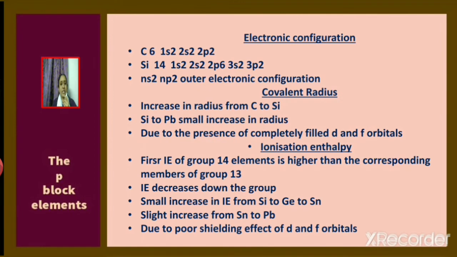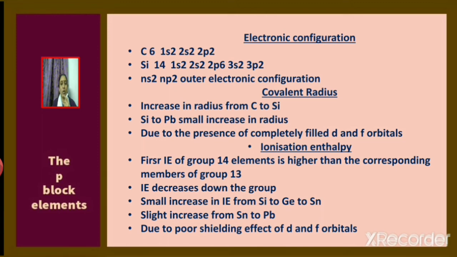First, we shall discuss about the electronic configuration of group 14 elements. Consider carbon atomic number 6. The electronic configuration can be written as 1s2, 2s2, 2p2. Now consider silicon atomic number 14. The electronic configuration can be written as 1s2, 2s2, 2p6, 3s2, 3p2. So the general outer electronic configuration will be ns2, np2.